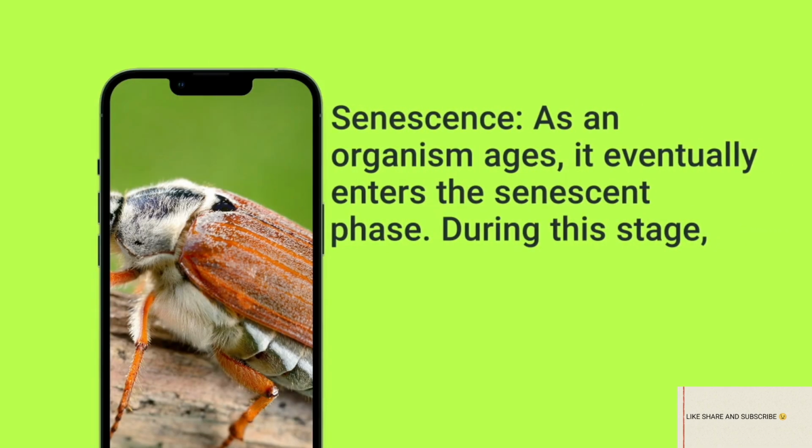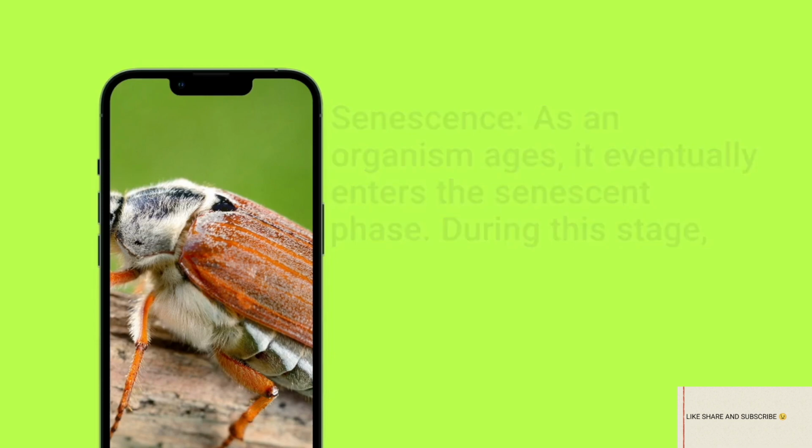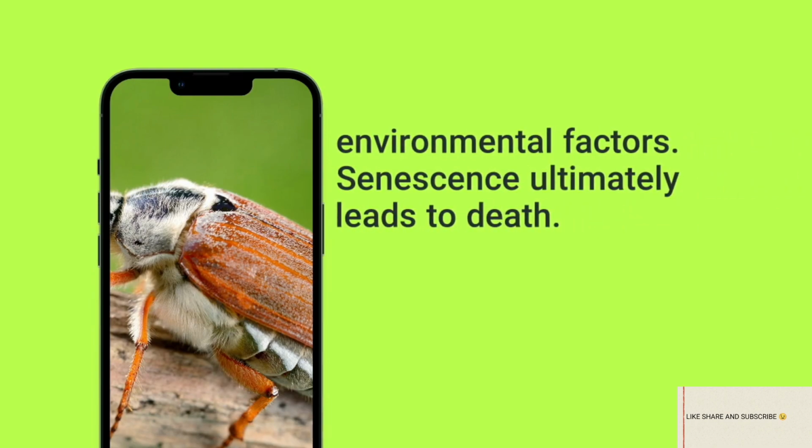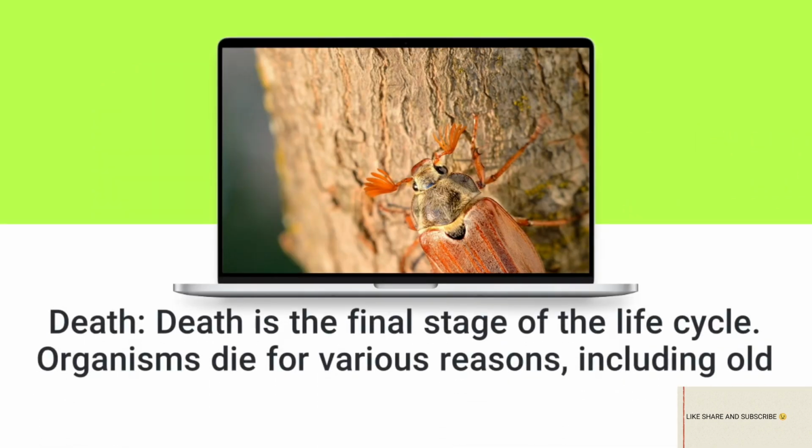Senescence. As an organism ages, it eventually enters the senescent phase. During this stage, the organism's abilities may decline, and it becomes more susceptible to diseases and other environmental factors. Senescence ultimately leads to death.